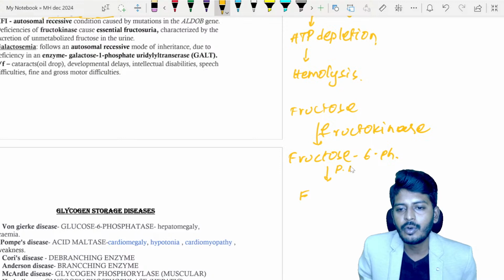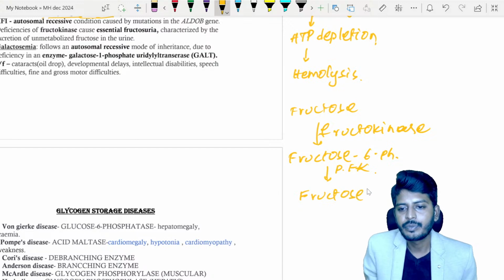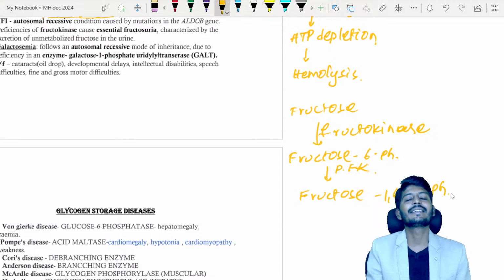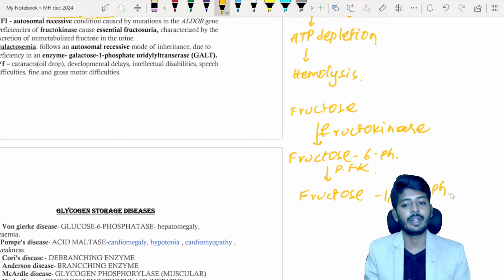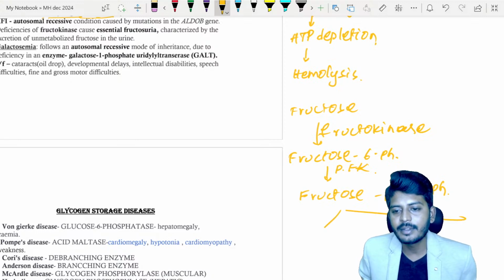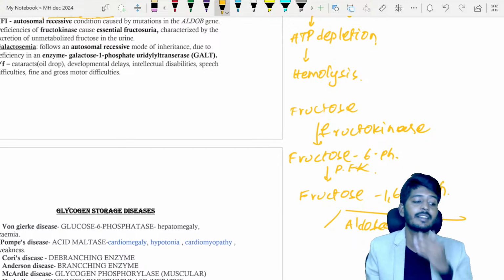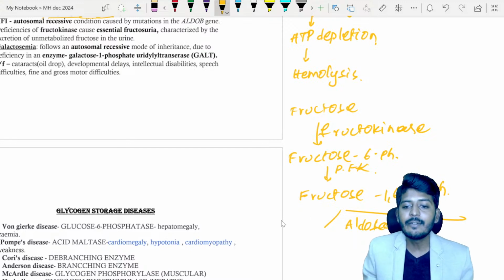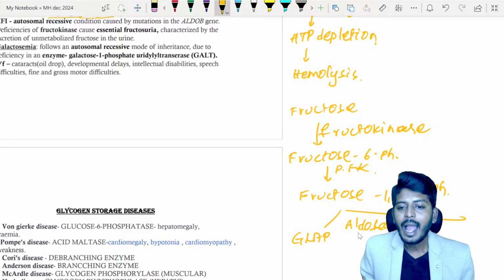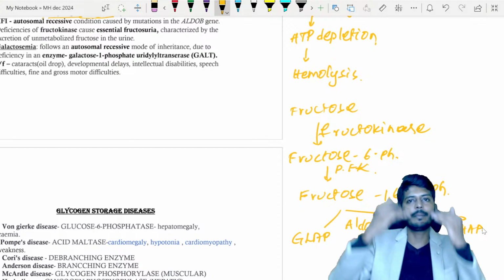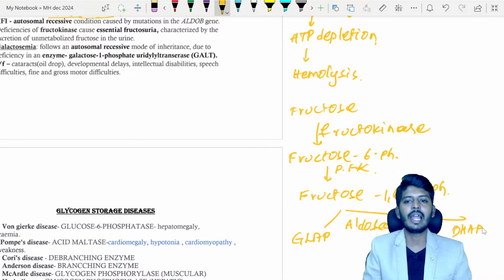Under the influence of phosphofructokinase, it will give rise to fructose 1,6 bisphosphate. So wherever kinase comes, we are adding the phosphate or removing the phosphate into some molecule. This fructose 1,6 bisphosphate, under the influence of an enzyme called aldolase B, will give rise to GLAP and DHAP. Aldolase B is a very important subtype. We need to remember aldolase B. Now, from the GLAP and DHAP, it is similar to glycolysis only.